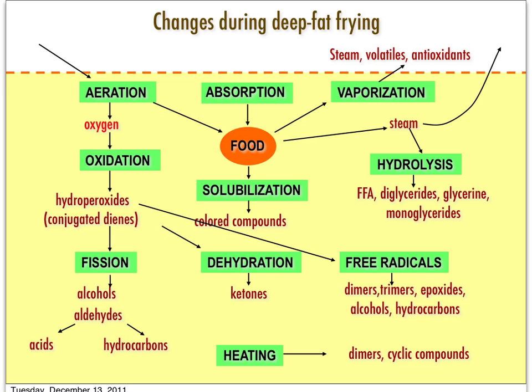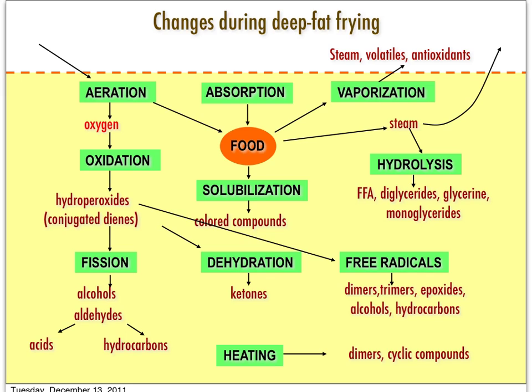So what will happen if we use the frying oil again and again for a few times? You can imagine more free fatty acid will be accumulated, more polymeric compound will be accumulated in the oil, and more solubilized compound will also be accumulated in the oil.